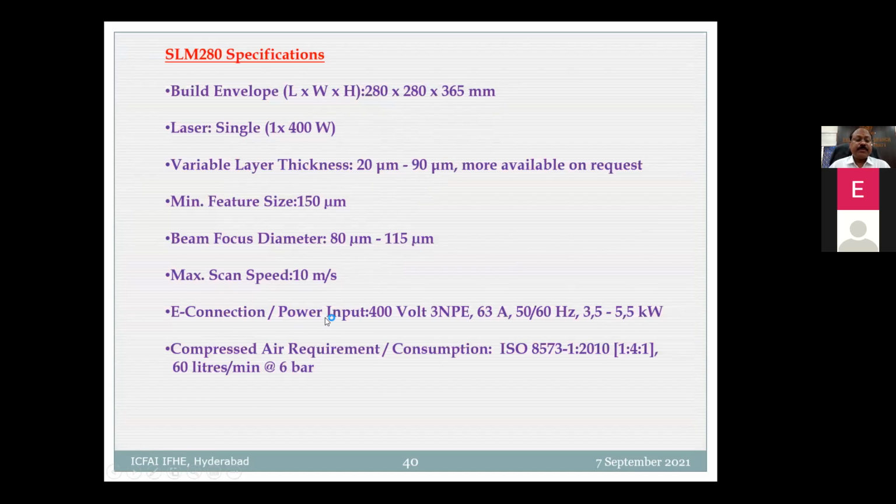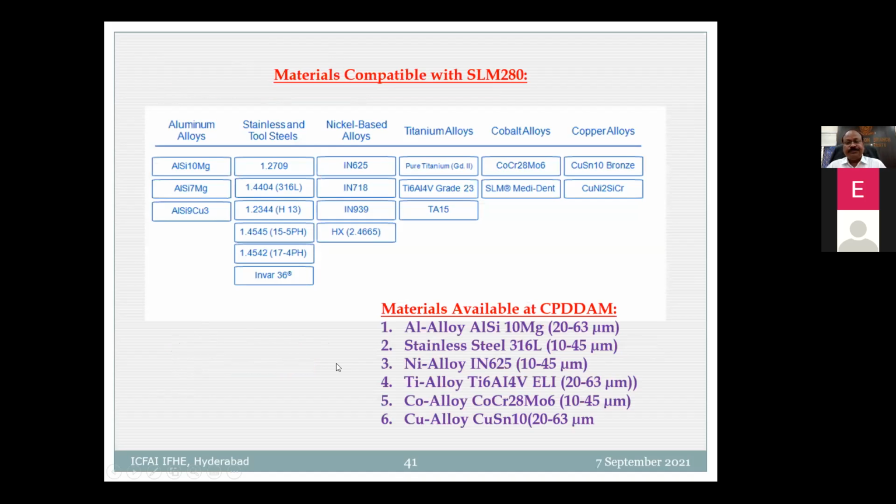Maximum scan speed is 10 meters per second. Okay. So these are the 6 types of materials that it can handle: aluminum alloys, stainless steel alloys, nickel alloys, titanium alloys, cobalt alloys, copper alloys.